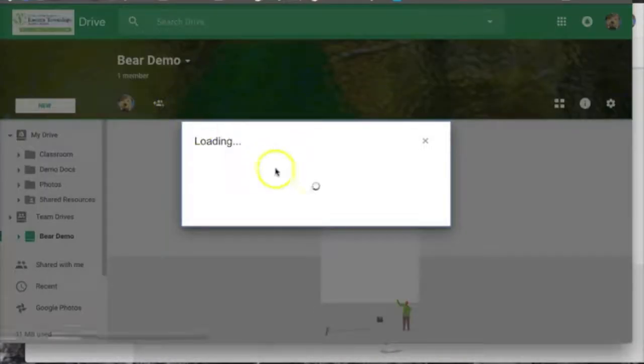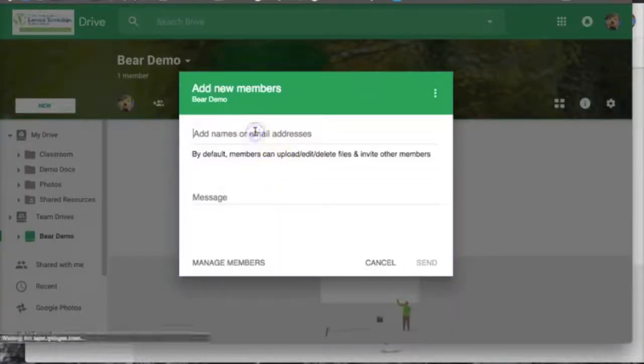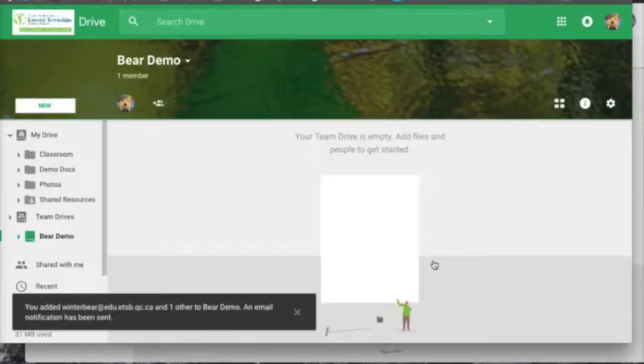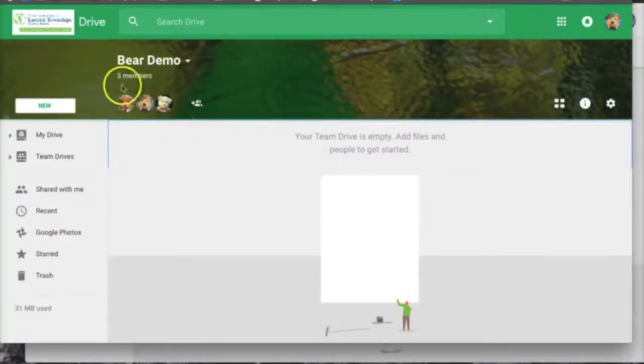Add members by using their email addresses and click Send. Members who are added to a team get instant access to all that team's files. You can see who the members of the team are right here.